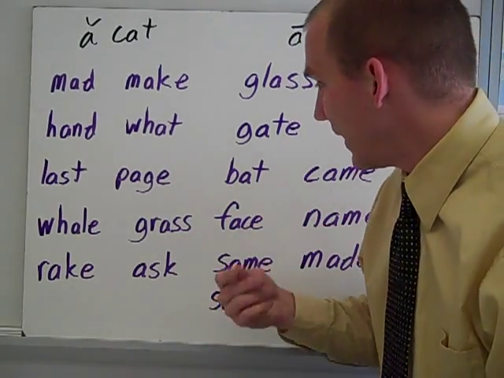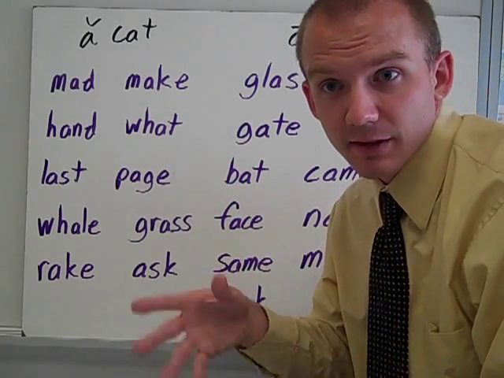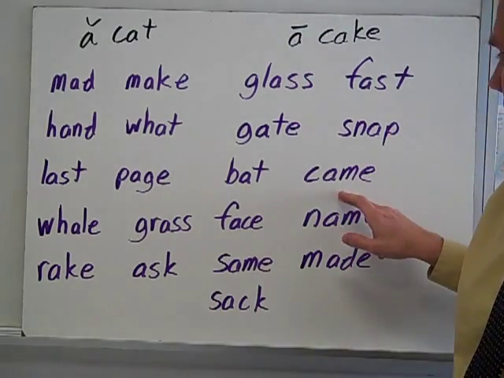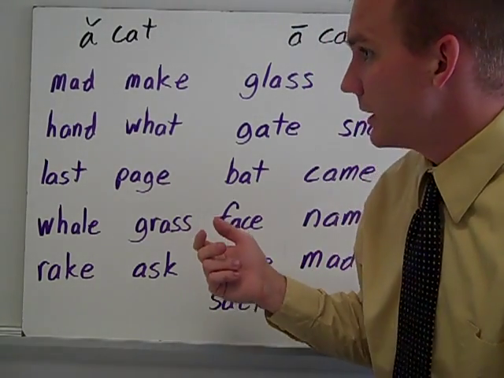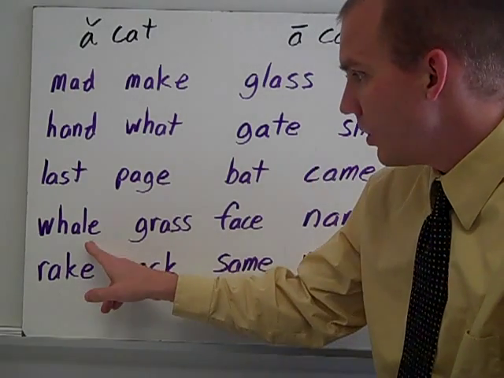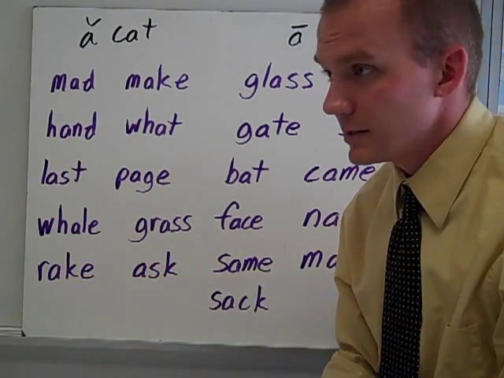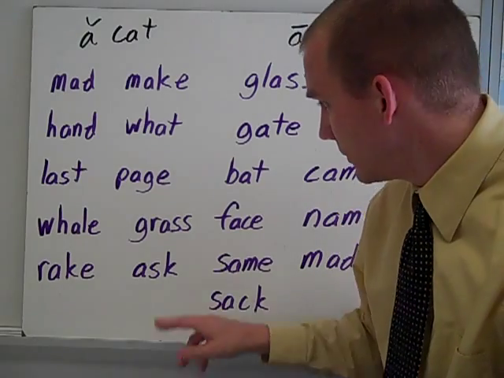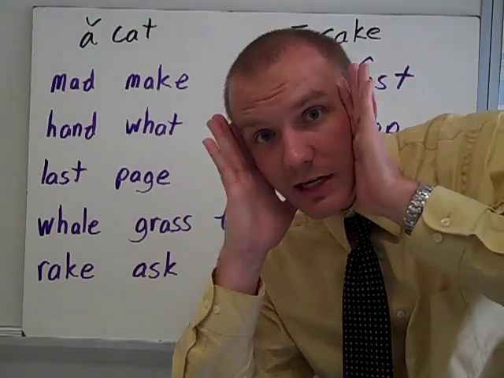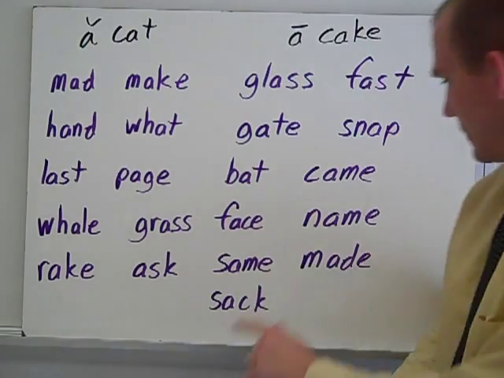Bat. Bat can have two meanings. You might have the animal bat that flies around, or like a baseball bat that you swing. Came. That can mean like, hey, he came over to my house yesterday. It's in the past tense though. Whale. Whale is the big animal that lives in the ocean. Grass, the green stuff that grows outside. Face, right here is my face.